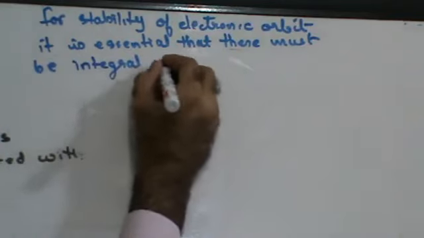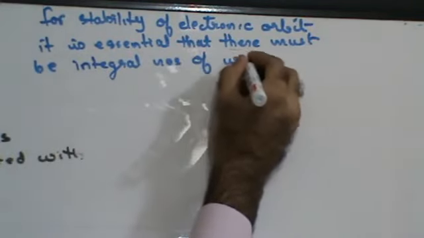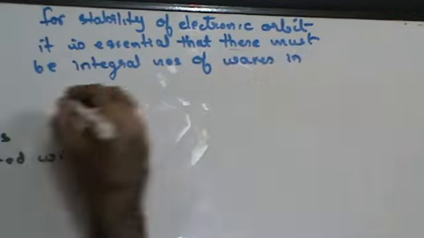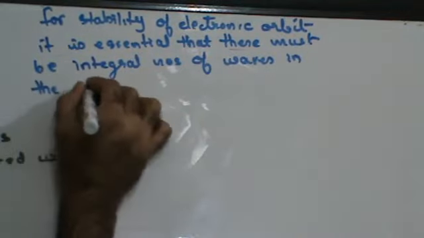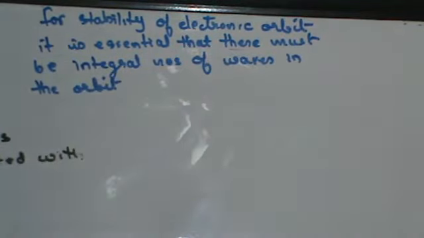I cannot have decimal number of waves, right?